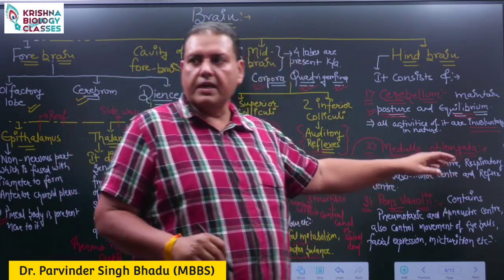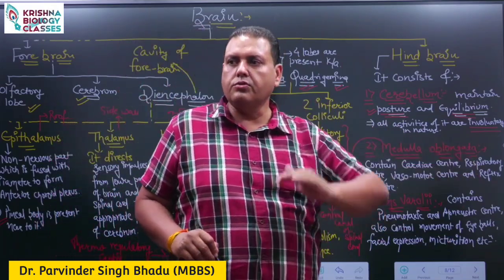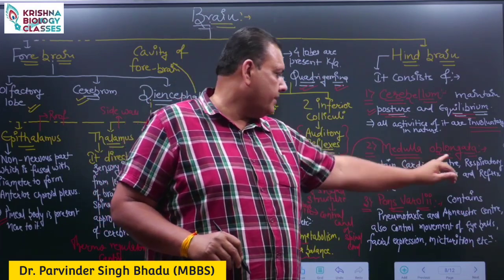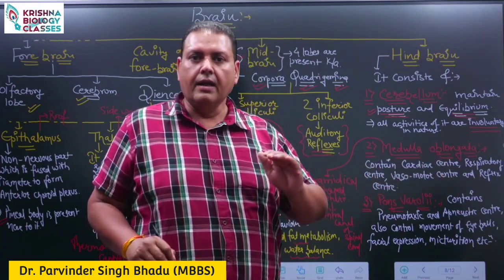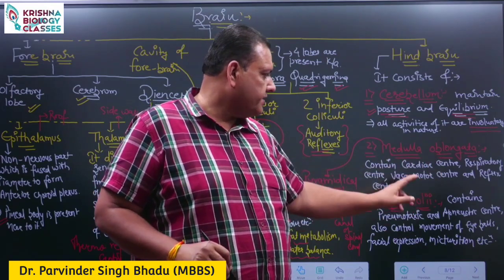Inside the medulla oblongata, several centers are present. The cardiac center regulates the heart rate. The respiratory center regulates the breathing mechanism, inspiration and expiration.